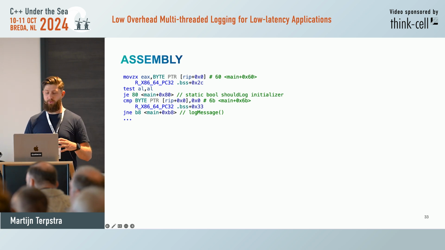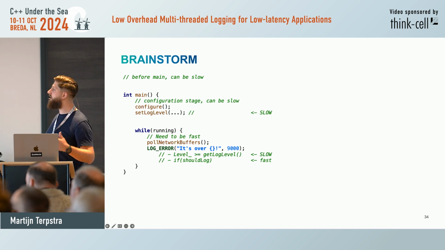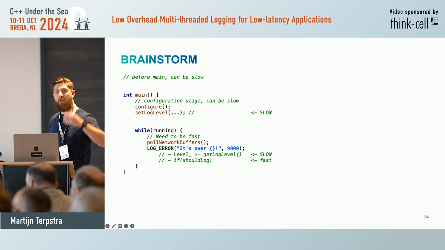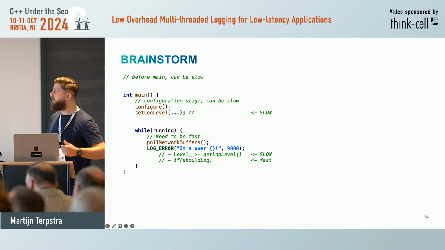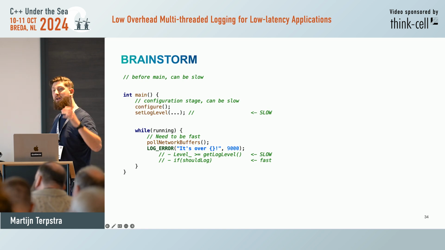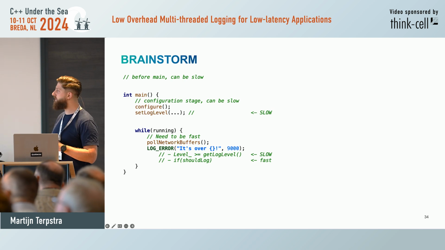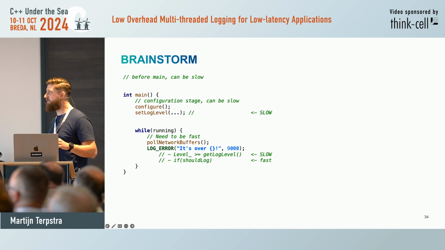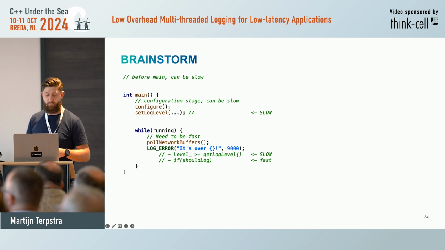So let's brainstorm. This is the program we had at the beginning, where in main we configure and we do some running. So from the lifetime of the project, we have global initialization. Then we go into main, and there we have configuration. And up to that point, we can be as slow as we want. We're just at a configuration stage. Then only when we hit the while running, we need to be as quick as we can.